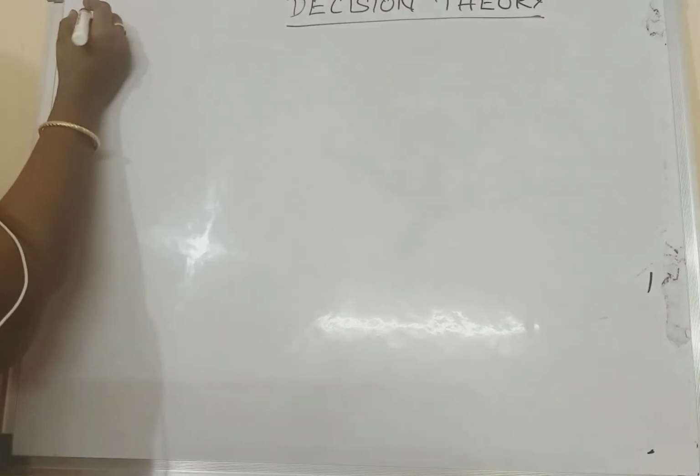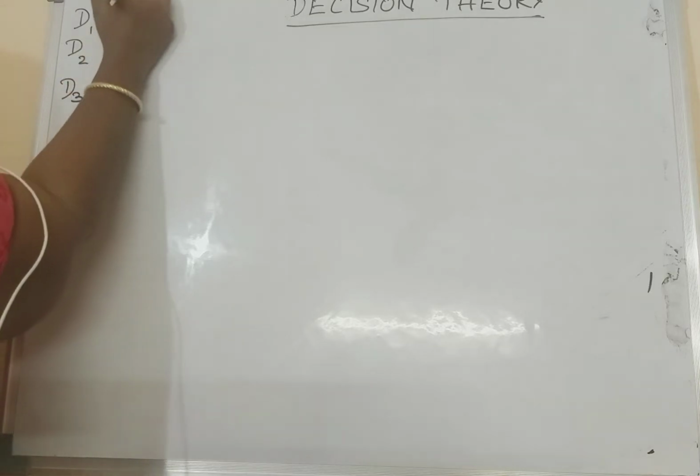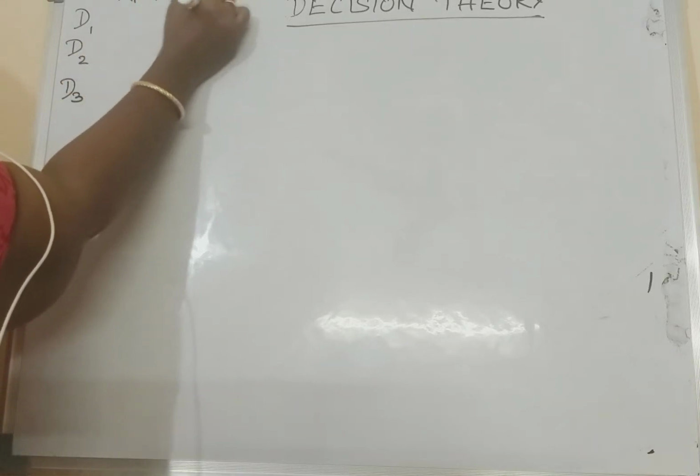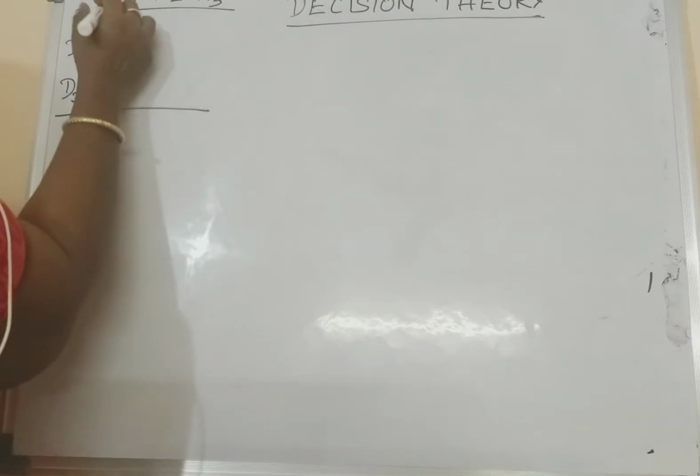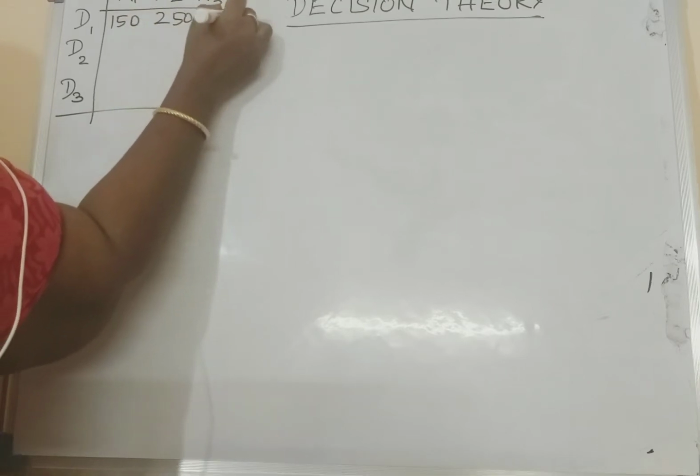For this, you will have too many problems or formulas for this payoff term. Kindly write down the question. Consider the following payoff in terms of yearly net profit for each decision alternative.